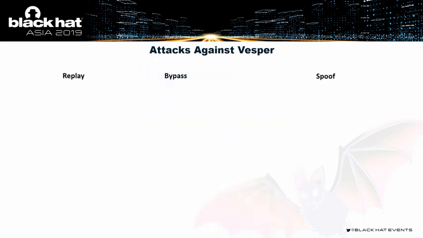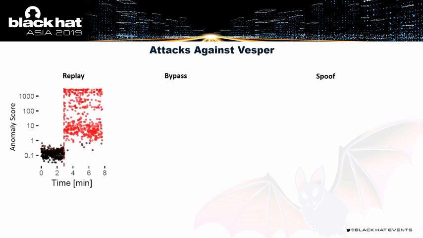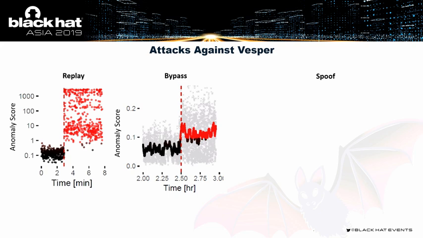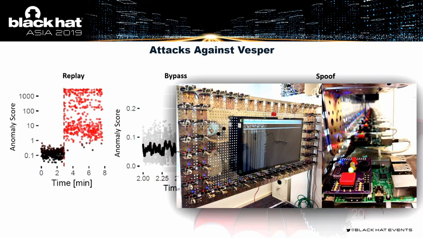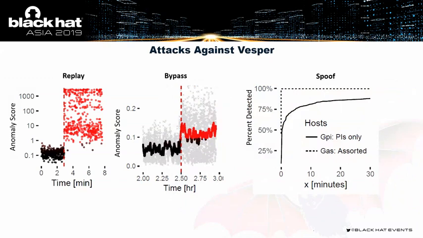So let's look at some of these results. For replay, there was no problem in detecting the attack because of the MLS sequence. Bypass, in most cases, we're able to detect it. And for spoofing, we actually took a look at hundreds of different devices, of different operating systems and hardware. And we also tried differentiating between identical devices. We took 48 Raspberry Pis, and we tried to see if we could differentiate between them, see if they each have a different fingerprint. And it turns out for the assorted devices, we almost instantly were able to determine that there was a spoof attack happening. And for the Raspberry Pis, after about 5 minutes of probing, we were able to differentiate between about 75% of them.